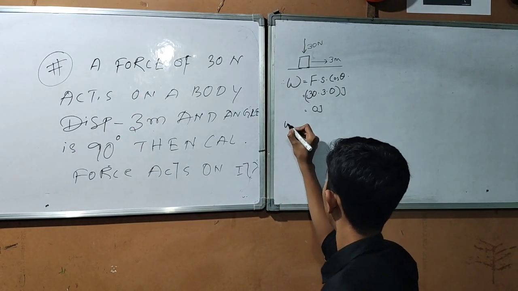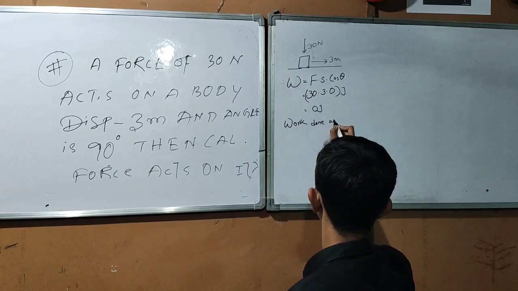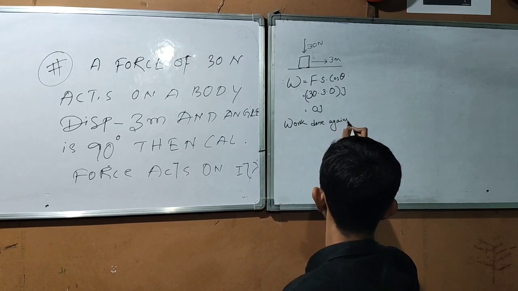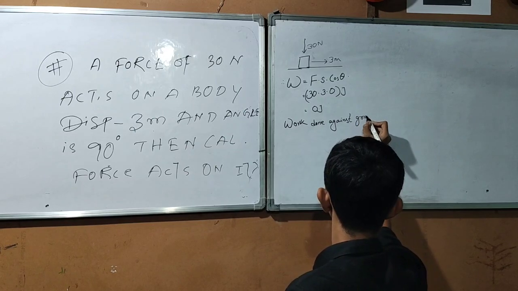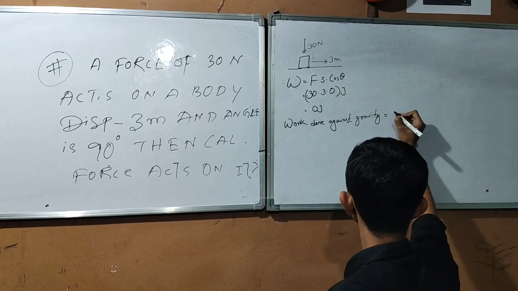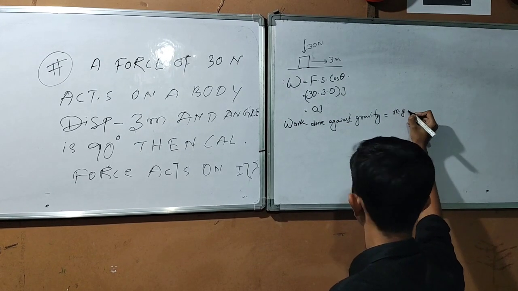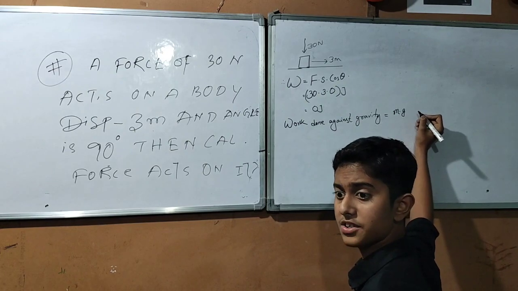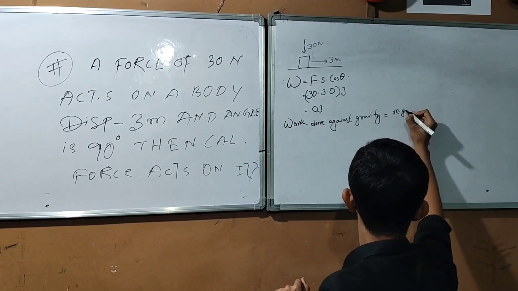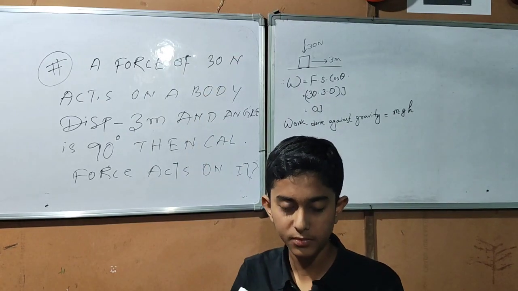So work done against gravity equal to mass of the body, acceleration due to gravity, and the height to which the object is raised.